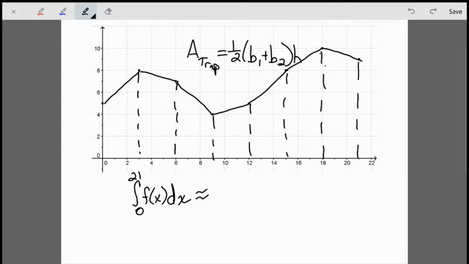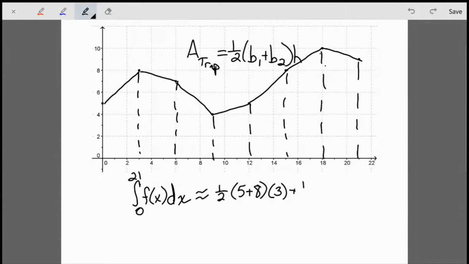So when I look at the first subinterval that goes from 0 to 3, I would have 1/2 times my function values, or the heights of those points, or the y values of those points: 5 plus 8, because those are going to be the bases of my trapezoid, because they're the parallel sides. And then the height of that trapezoid would be the length of the subinterval, which is 3. So that's my first trapezoid.